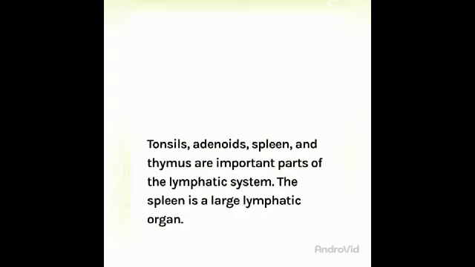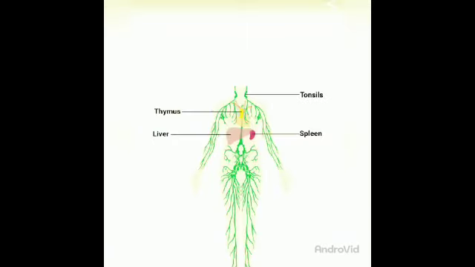Tonsils, adenoids, spleen and thymus are important parts of the lymphatic system. The spleen is a large lymphatic organ. Here you can see in the picture the liver, spleen, tonsils and the thymus.